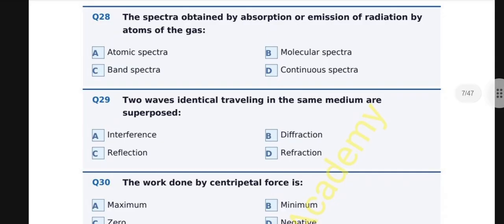Question number 29. Two identical waves traveling in the same medium are superposed. A. Interference. B. Diffraction. C. Reflection. D. Refraction. And the correct option is A. Interference. When two identical waves traveling in the same medium overlap, the principle of superposition applies. The result is interference, constructive or destructive.